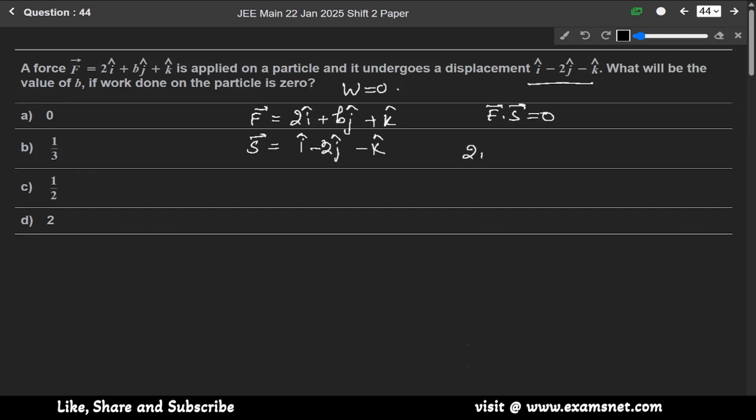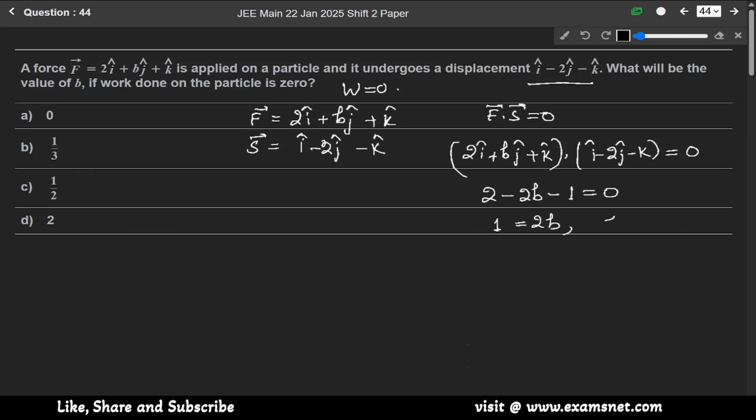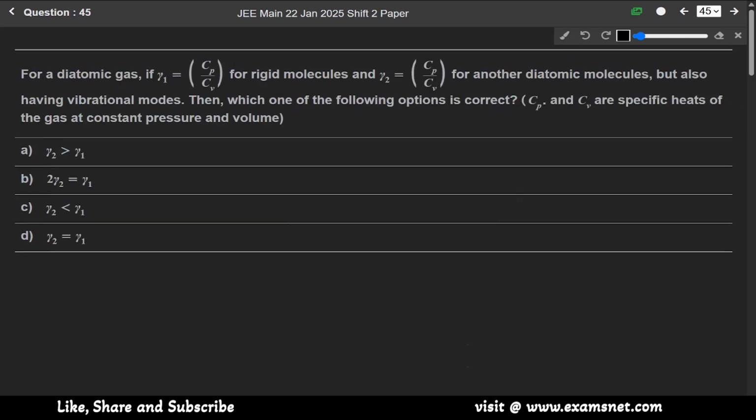So simply 2i cap plus bj cap plus k cap dot product with i cap minus 2j cap minus k cap equals 0, means 2 minus 2b minus 1 is equal to 0, means 1 equals 2b. So here b is equal to 1 by 2. So option C.